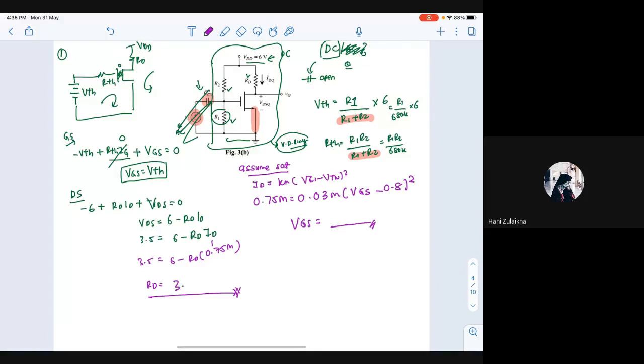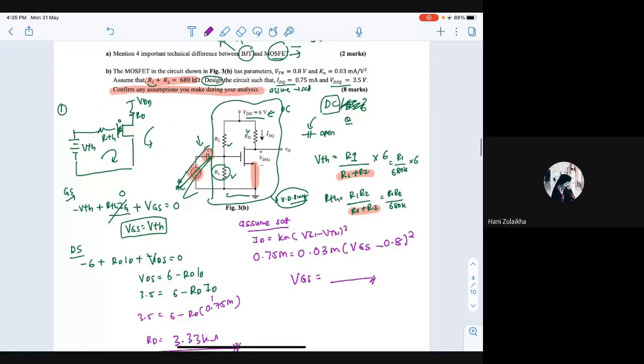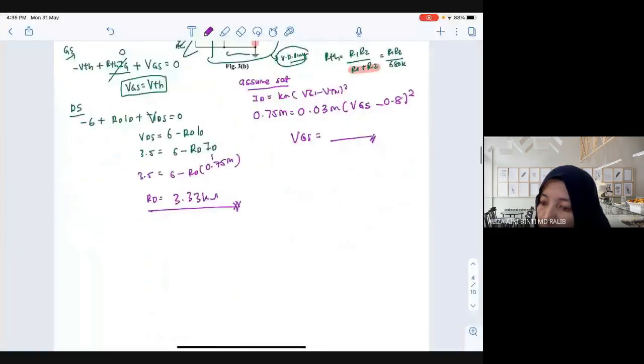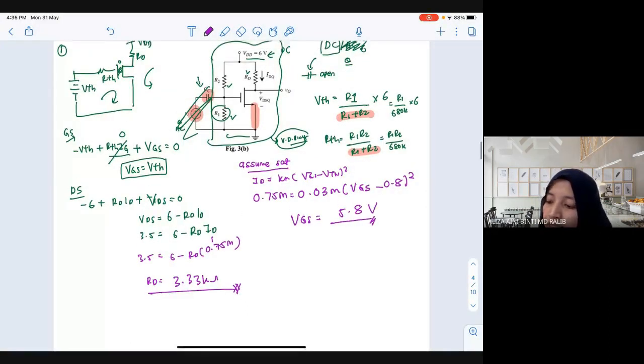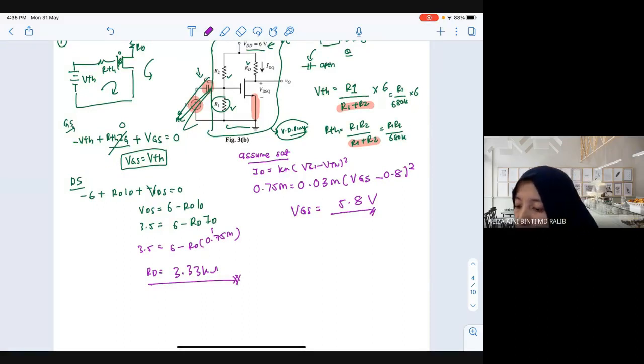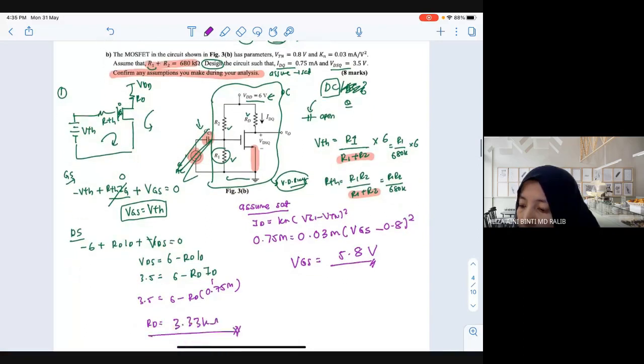3.33 kilo ohm. 33 kilo ohm. VGS? Dah kira tak? Tak, jawapan 5.8 volt eh? Yep. Okay. Next, what you need to do? You only know RD but you don't know R1 and R2.